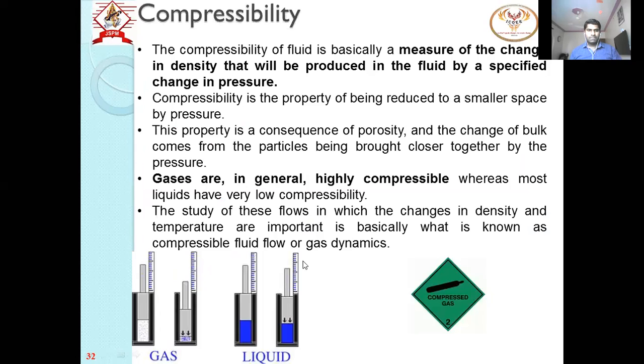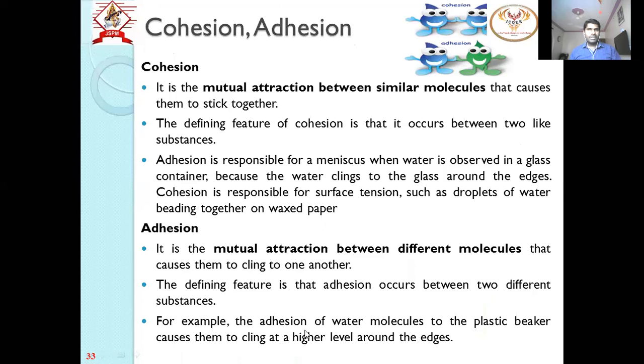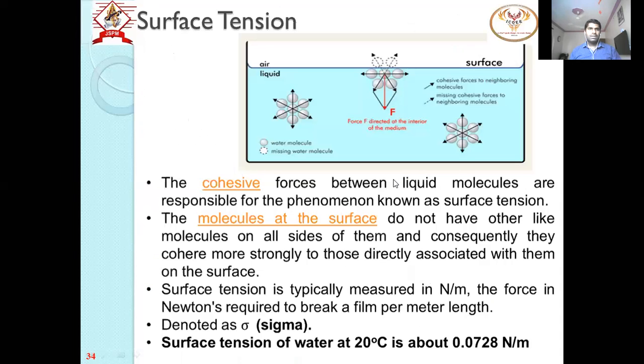Then compressibility. We can compress gas easily, but we cannot compress liquid. This is the effect of compressibility. Gases are highly compressible; we can compress the gas easily with pressure, but we cannot compress the liquid. Then cohesion and adhesion. Simply, the molecular attraction between the same particles is cohesion, and the molecular attraction between different particles is adhesion. This property is essential in case of surface tension.